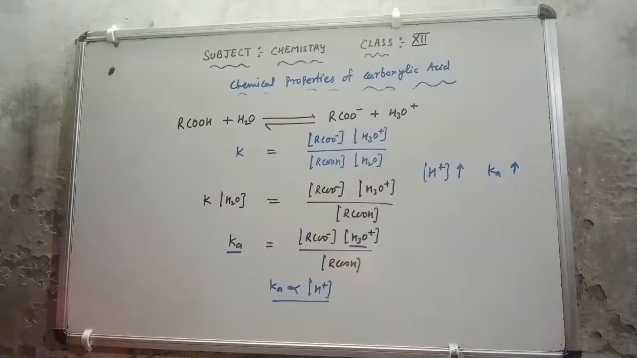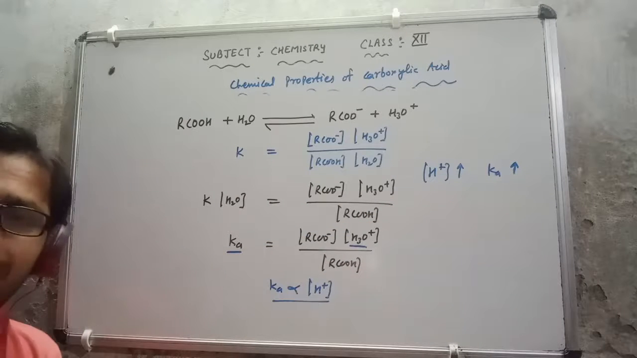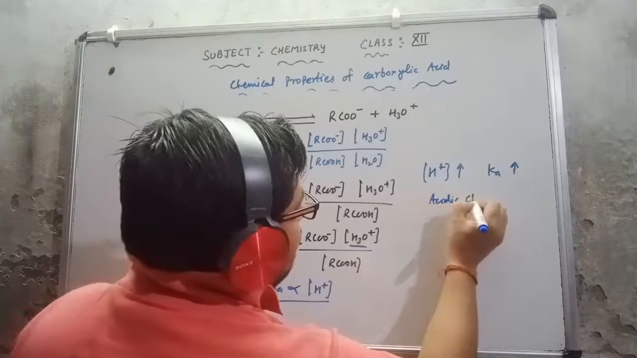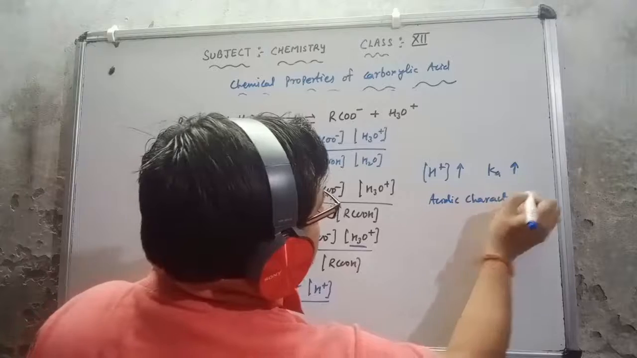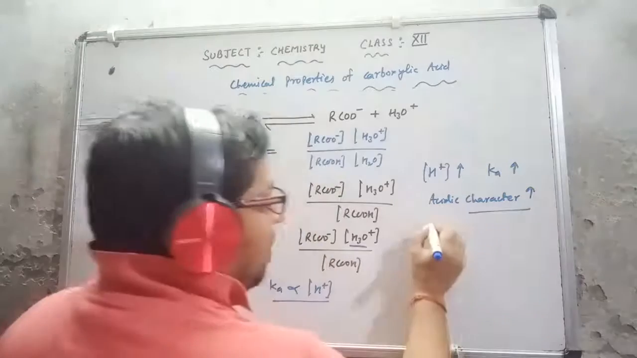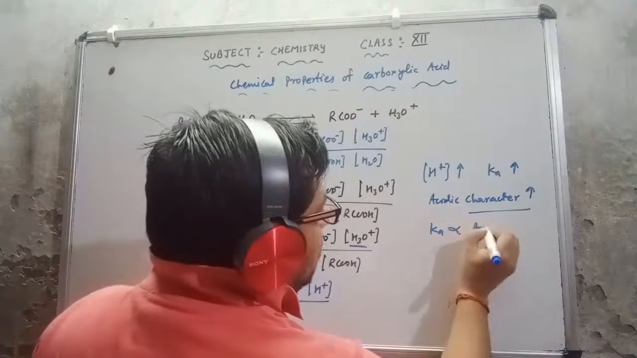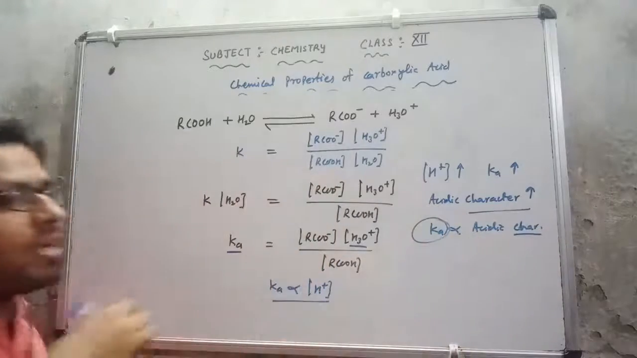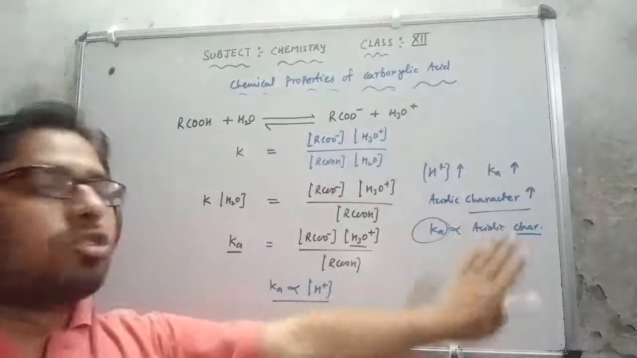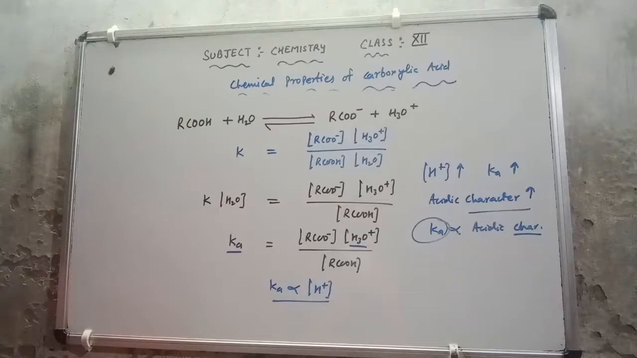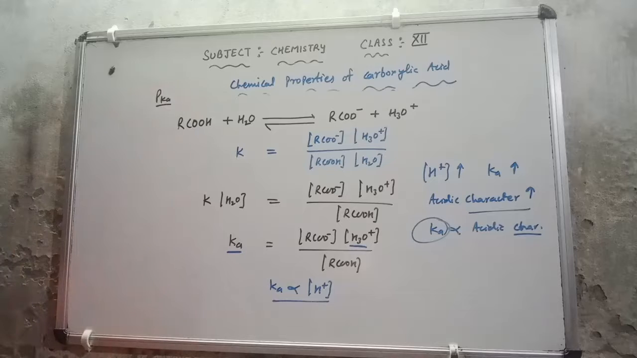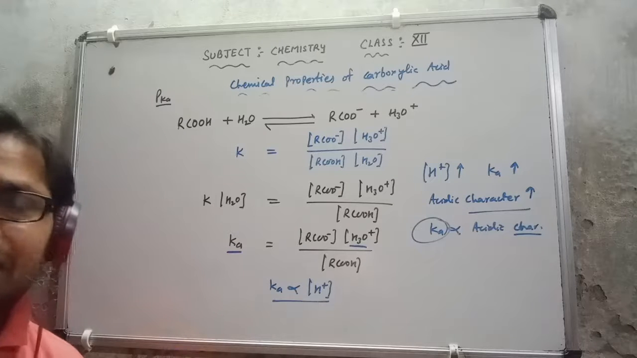So simply, as the hydrogen ion concentration increases, the acidic character also increases. So simply Ka is directly proportional to acidic character. As the value of Ka increases, the acidic character will also increase. Now I have told you about the pKa. Now how this pKa comes, I will discuss with you.